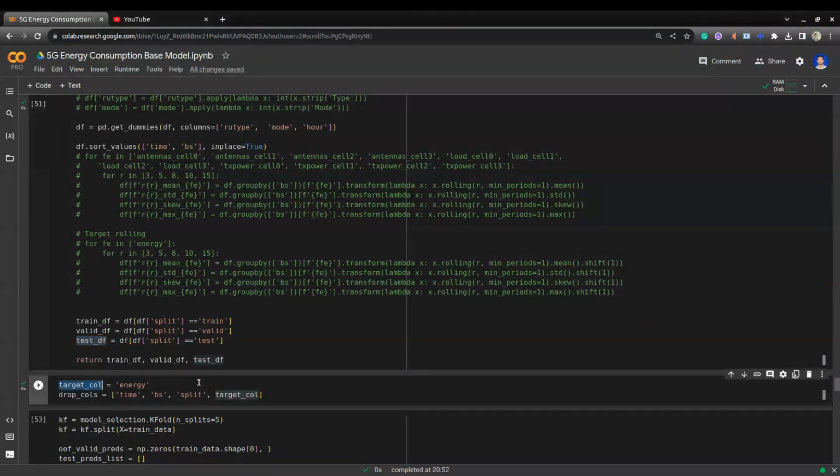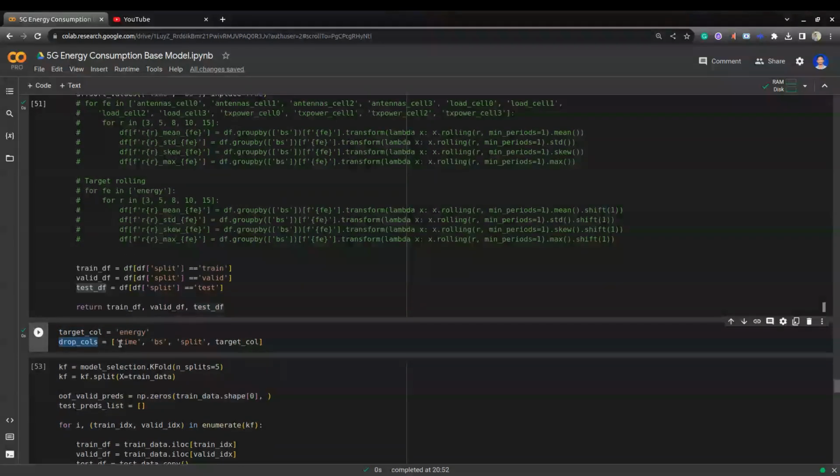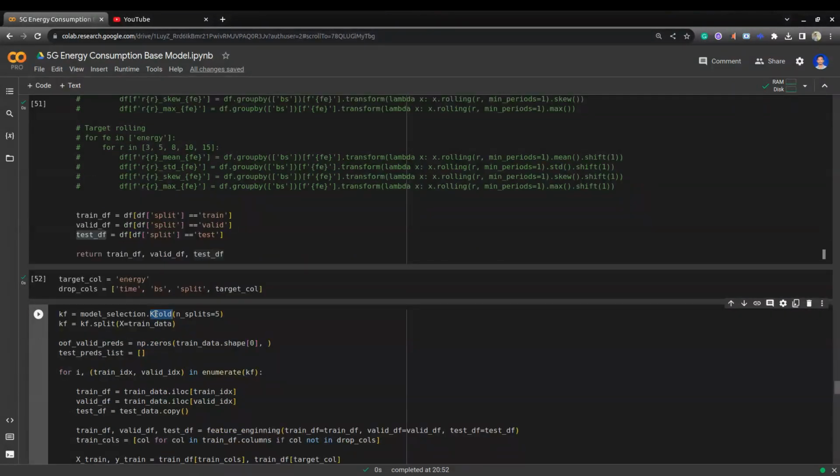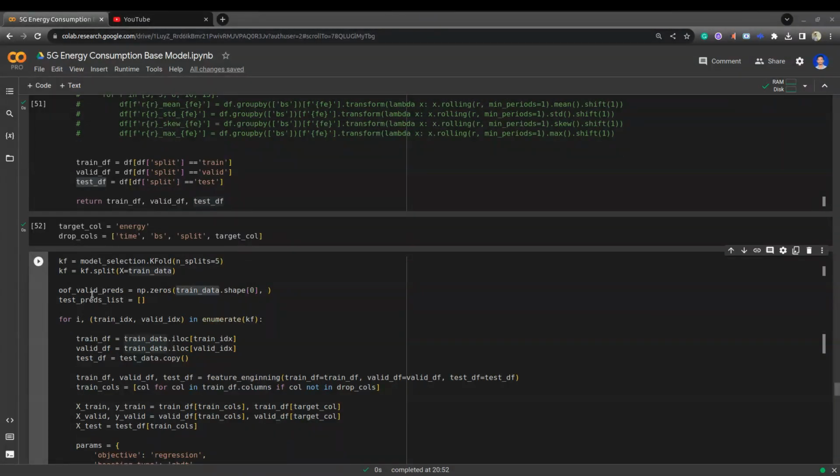Here you can see the target column as energy, and I mentioned the drop columns as time and base station, plus the split and target column. Here I am using k-fold cross validation as our validation strategy, with the number of cross validation splits as 5. Then I created validation predictions as np.zeros dummy values. Then I created a test prediction list to assign each fold's test prediction to this list.